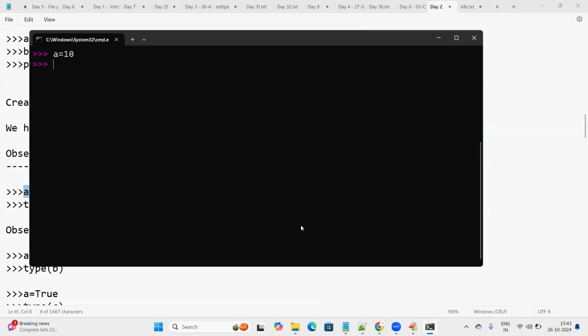So now I would like to know the data type. See, I'm not giving any data type. When you compare with other programming languages, we used to declare the data type like this: int A is equal to 10, int B equal to 20, C equal to 30, like that. But here we are not using any data type. This is one advantage in Python. We don't need to use any data type for the variable. By default, it will understand the data type of the variable. So when I'm passing the value 10, by default, it understands that 10 is an integer.